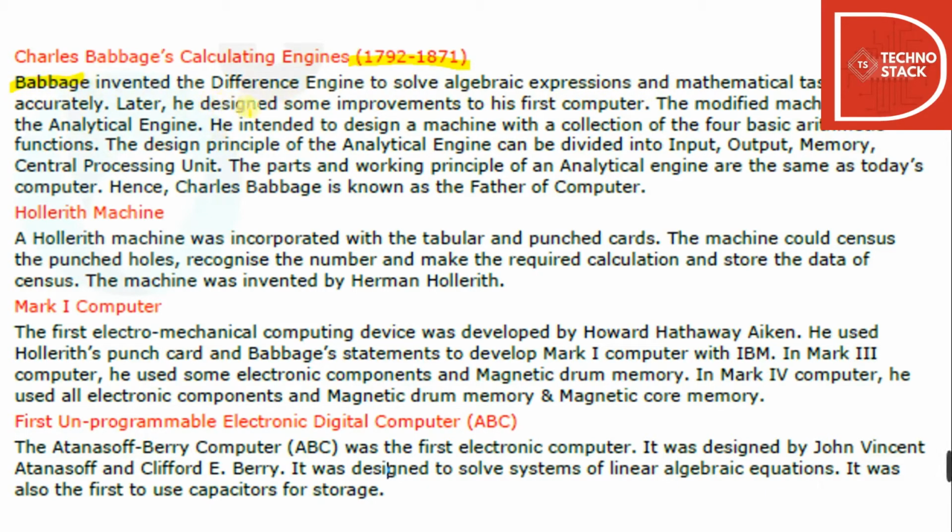Later, he designed some improvements to his first computer. The modified machine is called the analytical engine. So the first computer was the analytical engine. He intended to design a machine with a collection of 4 basic algorithmic functions. The design principles of the analytical engine can be divided into input, output, memory, and central processing unit.